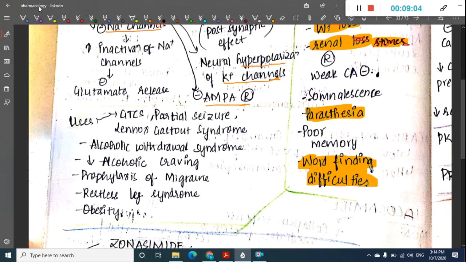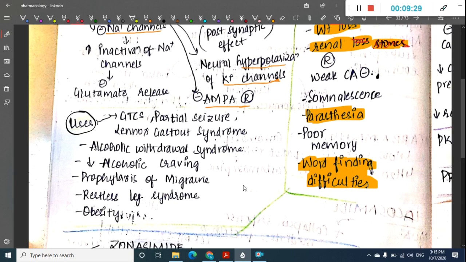Now, what are the uses of topiramate? Once we have learned about the side effects, the uses of topiramate include other types of seizures like generalized tonic-clonic seizures, partial seizures, Lennox-Gastaut syndrome, and alcohol withdrawal. It can be used to decrease alcohol craving, as prophylaxis of migraine, and in restless leg syndrome and in obesity.